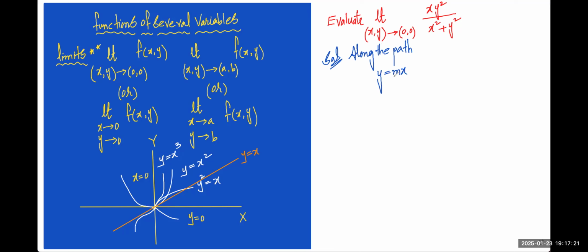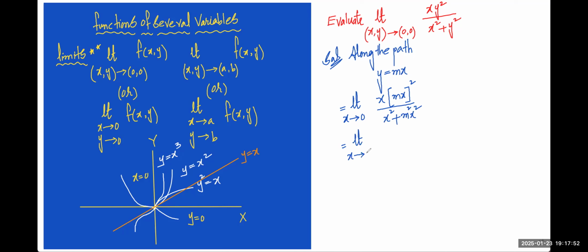What does it mean? In place of y, we are substituting mx for this question. So this becomes the limit as x tends to 0 of x times (mx) whole square divided by x square plus y square, whose value will be m square x square.